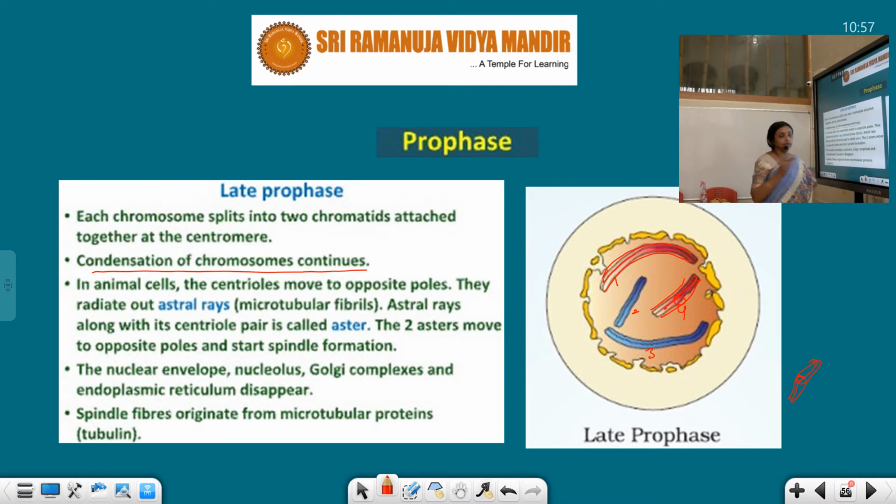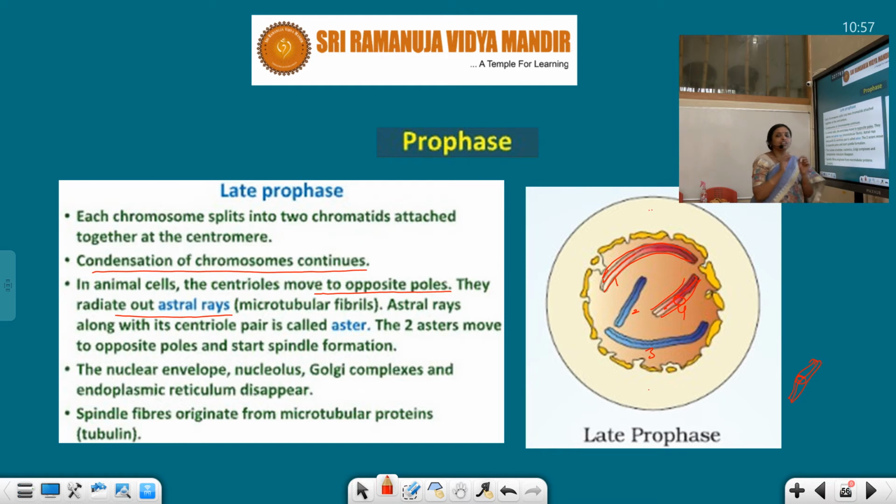in the animal cell, and that I showed you in another diagram. Here it is not present, again I will show you. So if the centriole is here and it started moving, it split, and one centriole remains here and one centriole comes to this pole. So in the animal cell the centriole moves to opposite poles. They radiate out astral rays.